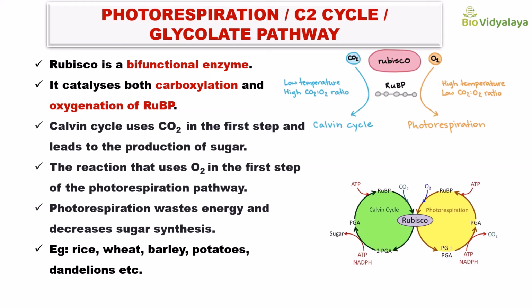The Calvin cycle uses carbon dioxide in the first step and leads to the production of sugar. The reaction that uses oxygen is the first step of the photorespiration pathway. In the first step of the Calvin cycle, RuBisCO fixes carbon dioxide, leading to the production of glucose. Six Calvin cycles are needed to produce one glucose molecule.